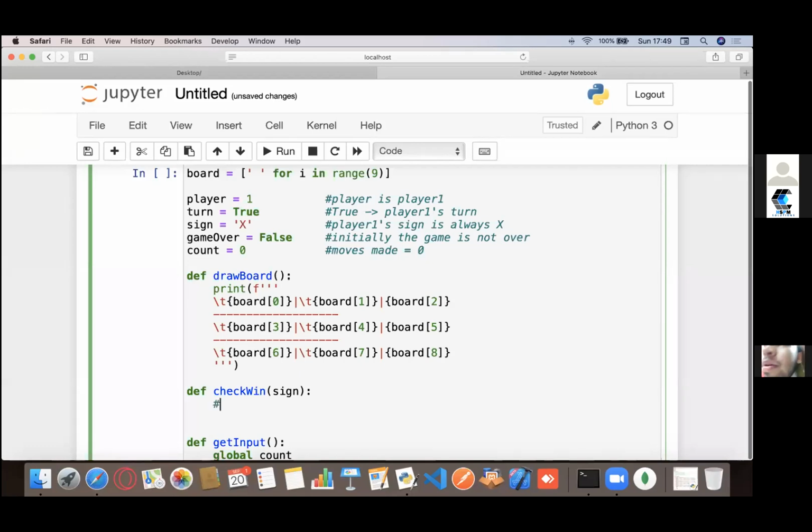So for the horizontal check, right now I'm going to implement this horizontal check.